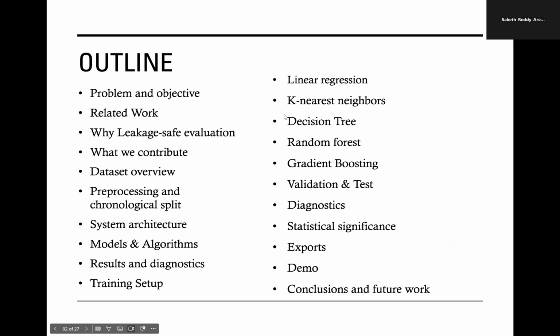Here's the roadmap for today. We'll start with the problem and objective, then explain why leakage-safe evaluation is so important for airfare. Then related work. Next, we'll go through the dataset and features, our pre-processing and chronological split, and the overall system architecture. After that, we'll introduce the models we used, show results and diagnostics, and talk about our statistical significance test. Finally, we'll touch on reproducibility and the app, present conclusions and future work, and then do a short live demo.